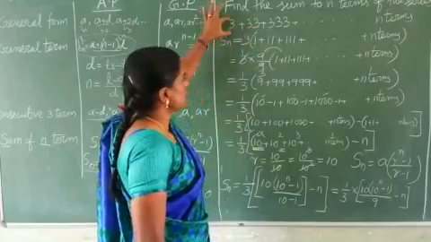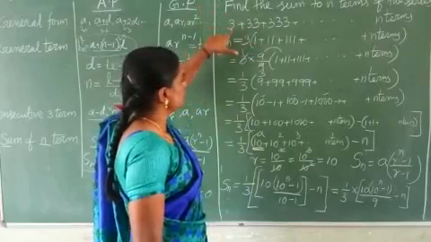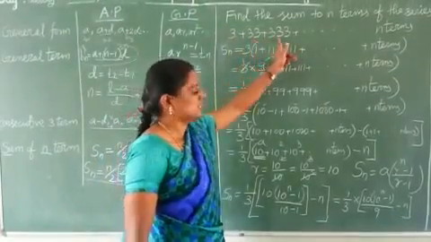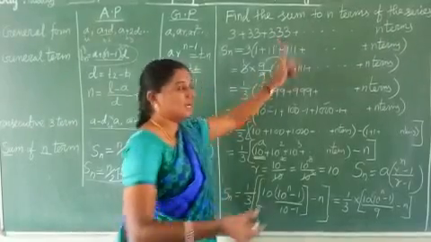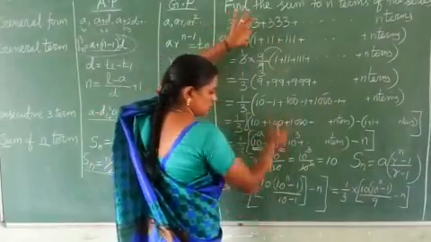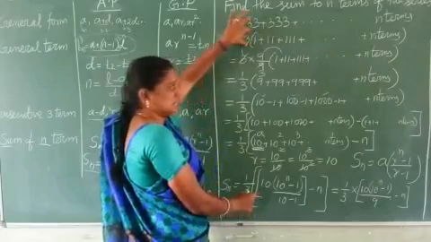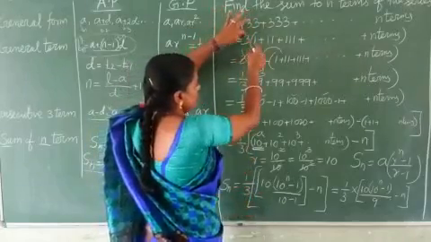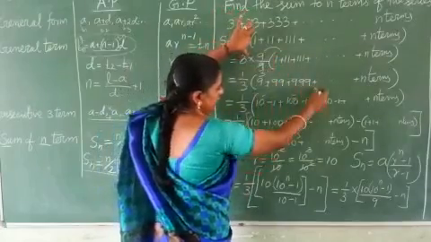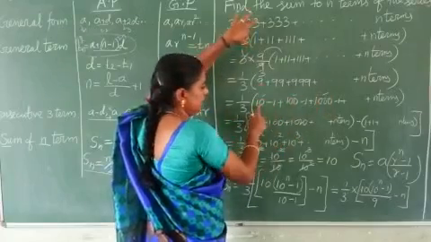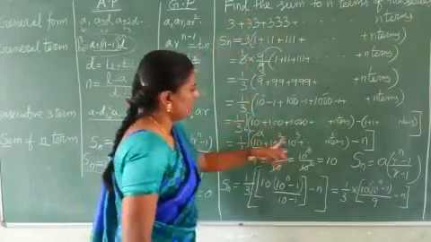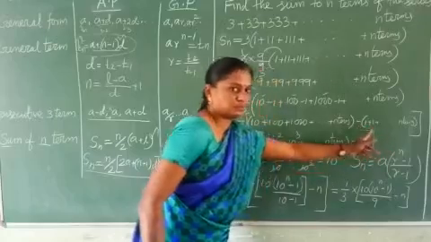This type of problem, any numbers, maybe here 2, 22, 222 like that, or 7, 77, 777 is given, any number, that number we take outside, and the remaining also follows the same process. All the problems follow the same process. Here 7 means we take 7 outside, the remaining 1, 11, 111, and multiply and divide by 9, and take 9, 99, 999. 9 can be written as 10 minus 1, 99 as 100 minus 1. So write like that, and at last minus n.